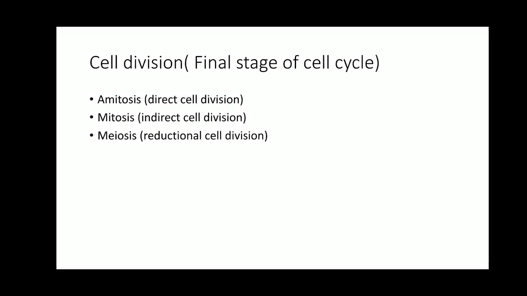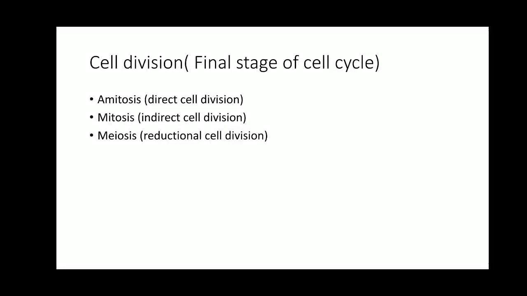Therefore it is known as indirect cell division, because in mitosis the nuclear envelope first disappears, then chromosomes are distributed and nuclei are reformed, with the nuclear envelope formed once again around the nucleus. Therefore mitosis is known as indirect cell division, and meiosis is a reductional cell division.